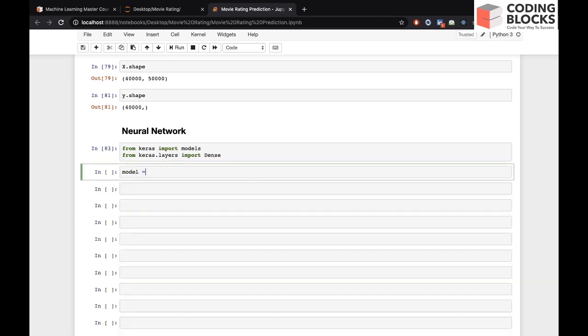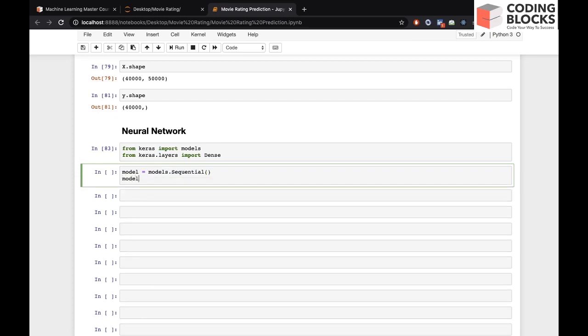And let's make a sequential model, models.Sequential. And let's add the first layer, which is a dense layer. How many units should be there?